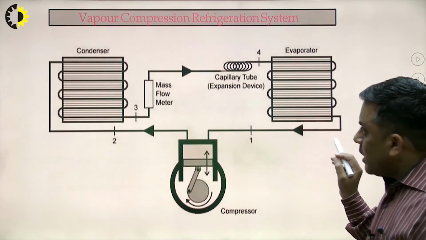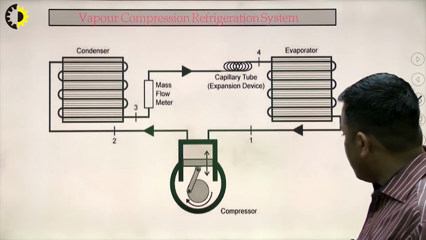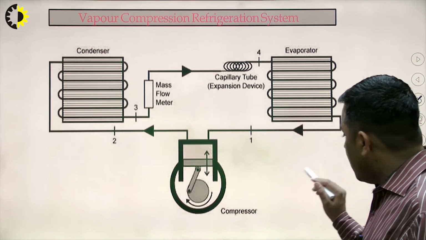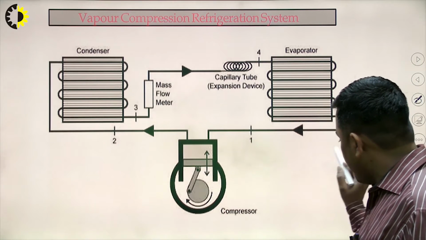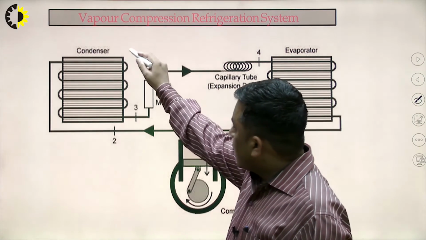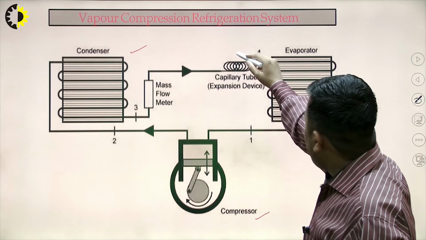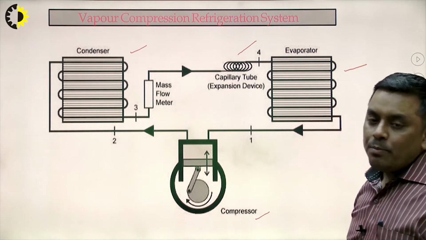But what basically is this? So, before moving to the vapor compression refrigeration system, what are the basic components? There are four main components related to the vapor compression refrigeration system: the compressor, condenser, expansion valve and evaporator. The function of the compressor is what?